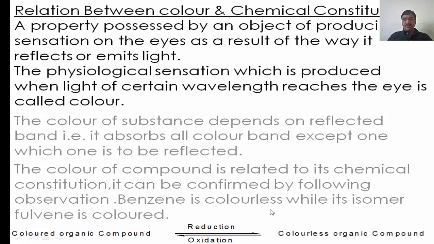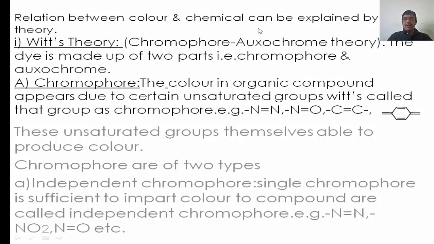Example, benzene is colorless, while its isomer fulvene is a colored compound. When a colored organic compound gets reduced, it becomes colorless. When a colorless compound is oxidized, it becomes colored. The relation between color and chemical constitution can be explained by two theories. The first theory is the Witt theory, also called the chromophore auxochrome theory.